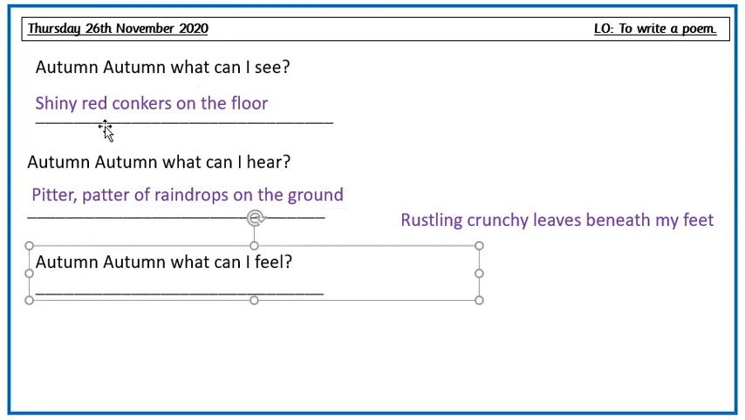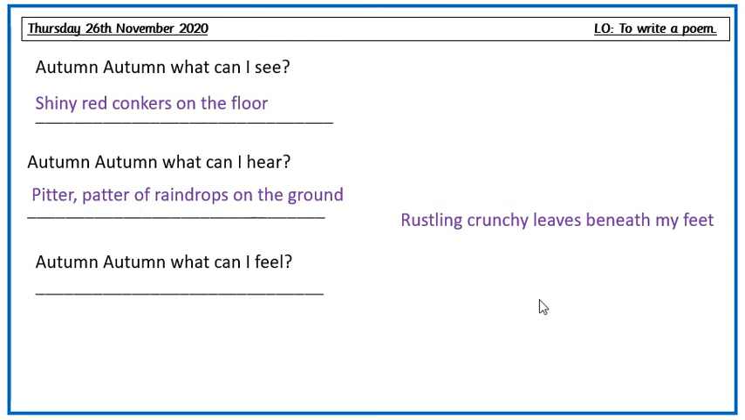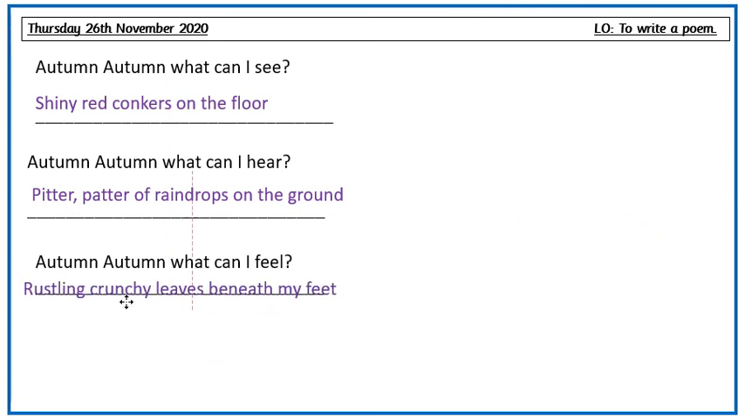Autumn, autumn, what can I see? Shiny red conkers on the floor. Autumn, autumn, what can I hear? Pitter-patter of raindrops on the ground. Well done. We're left with one more sentence, and this sentence is rustling crunchy leaves under my feet. This is to do with what I can feel under my feet, so I'm going to put that over here.